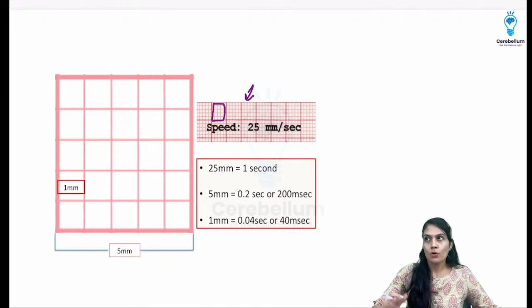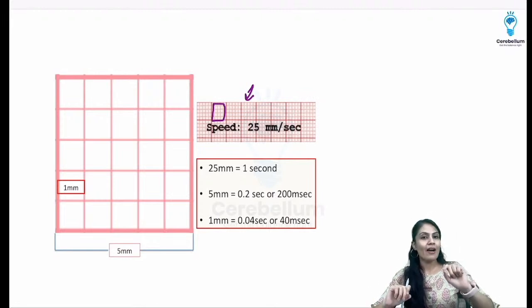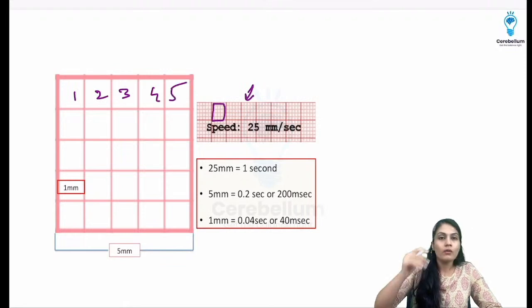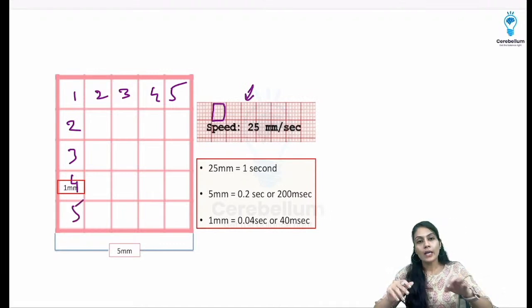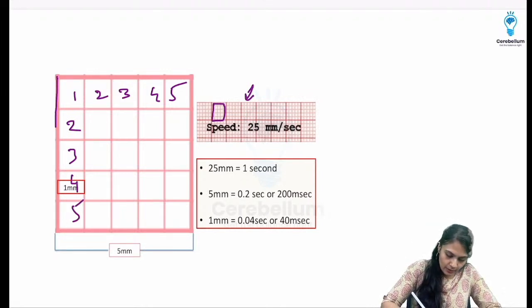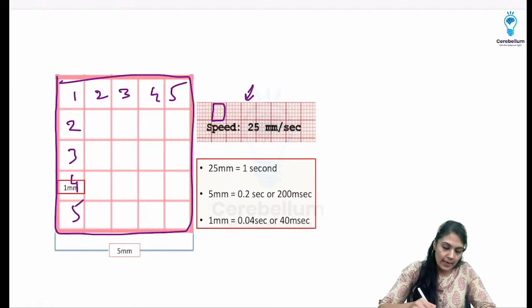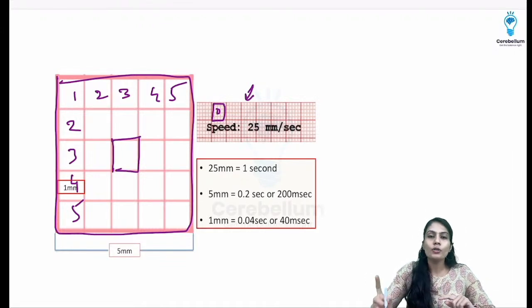Alright, so large boxes and smaller boxes are going to be there. Each large box will have a 5 by 5 grid. That means they are going to have 1, 2, 3, 4, 5 smaller boxes, in rows and columns both, right? Now this box will be called the bigger box, which I have mentioned in the paper also, and inside it there is a smaller box. So this is known as one smaller box. Okay, the larger box is going to consist of different things.